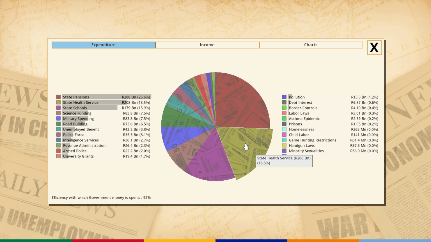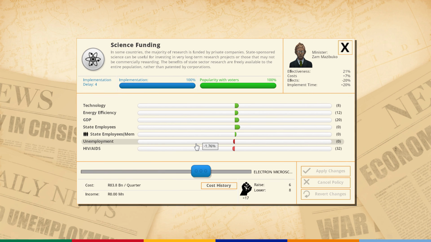State health, I would actually want to increase that maybe. Potentially that might be helpful to increase. State schools, I can't decrease that. Science funding. I might need to do something about science funding. That's kind of a lot, no? I mean, what is this helping? Technology?